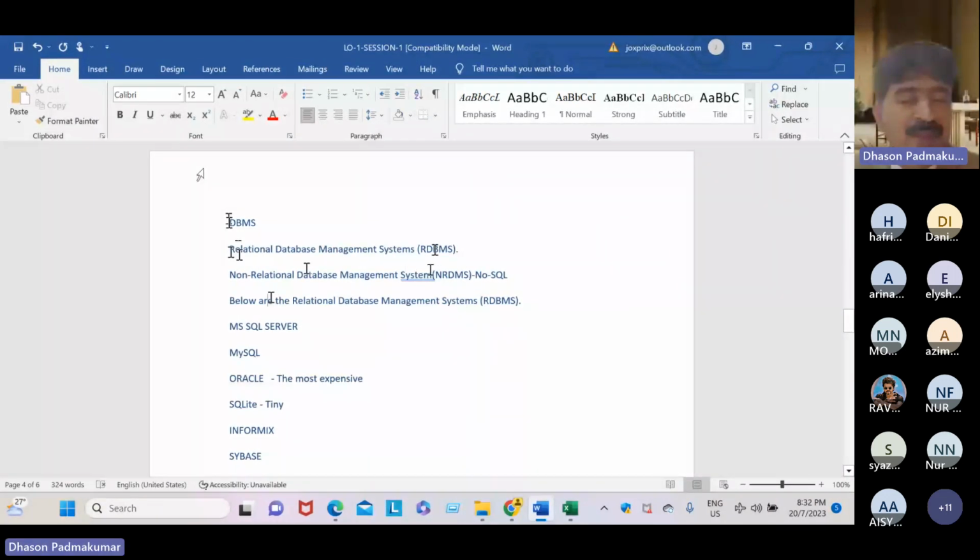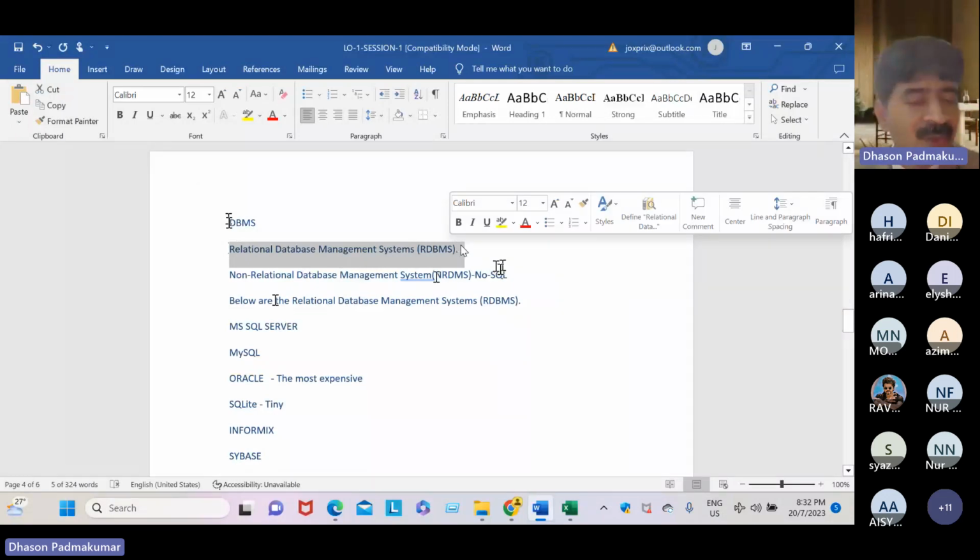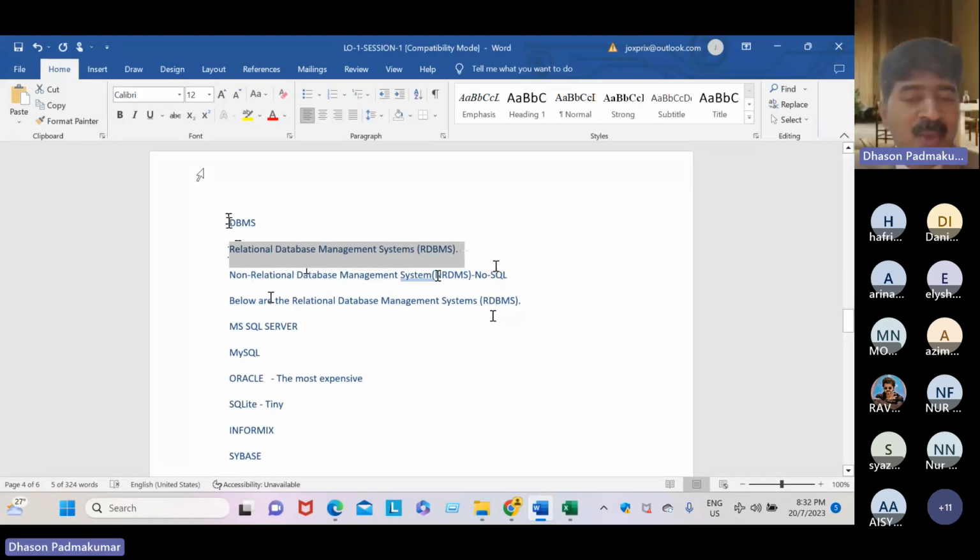Non-relational database management system is called NRDBMS or NoSQL, simply NoSQL. So a relational database is purely SQL based and rows and column based. While non-relational is NoSQL based, not table based. In a non-relational database management system, the data are not stored in table form.